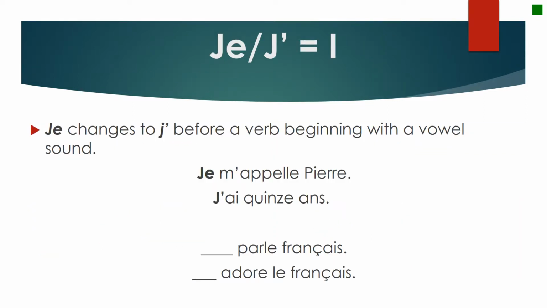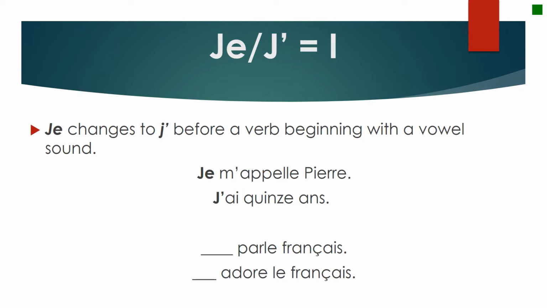So je, or j', is I in English. Je changes to j' if the word that follows starts with a vowel. For example, if I say je m'appelle Pierre, my name is Pierre, it will be je, J-E, because I do not have a vowel that follows. Now, if I have j'ai 15 ans, I am 15 years old, it starts with a vowel. And in French, you cannot have two vowels next to each other. So I'm going to get rid of one and put an apostrophe.